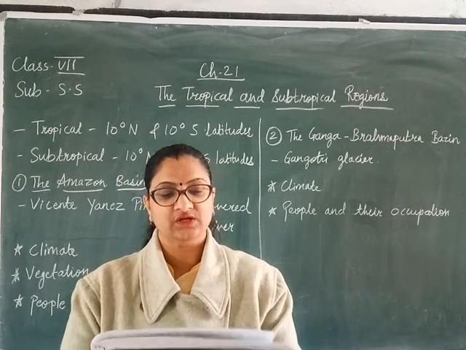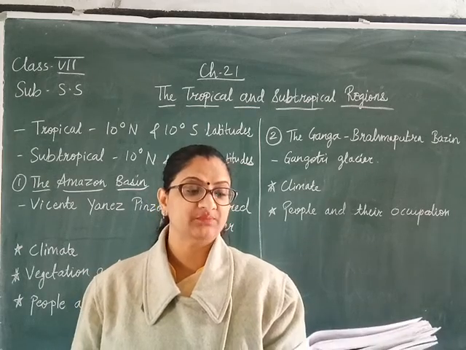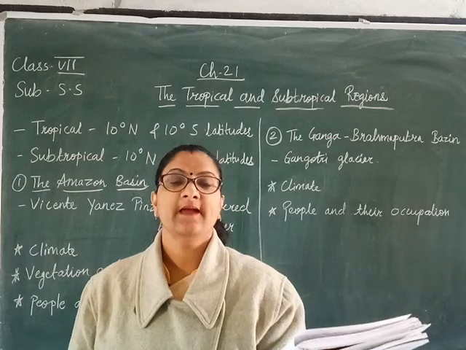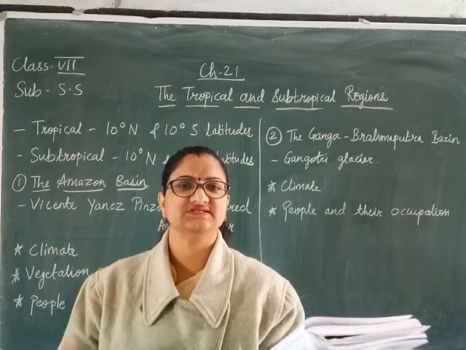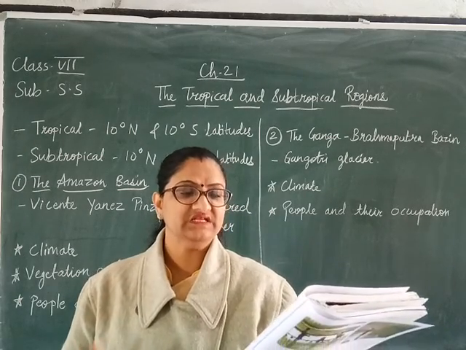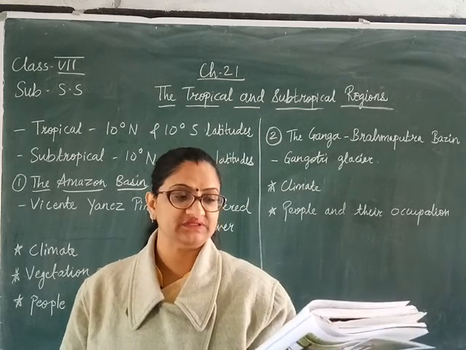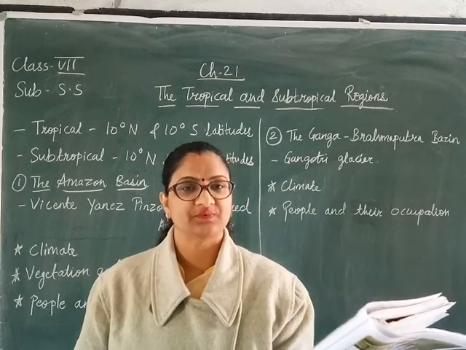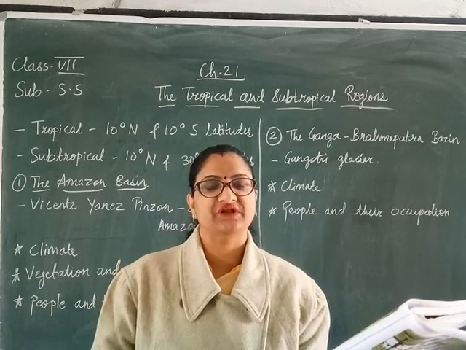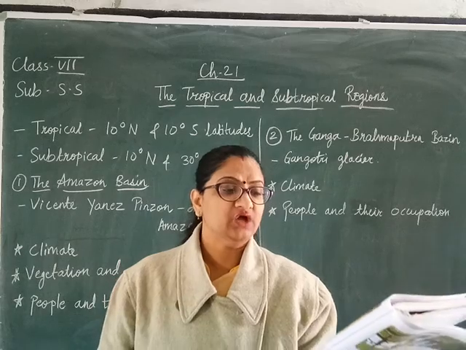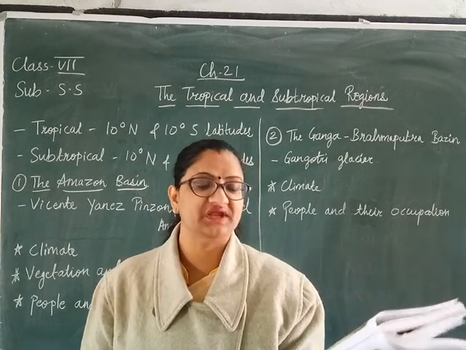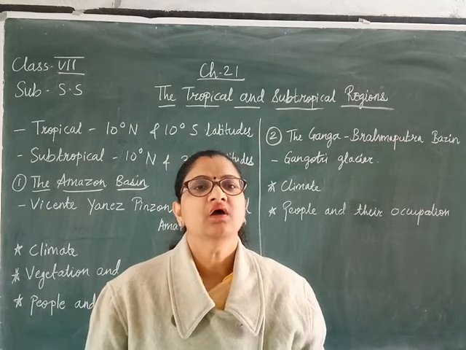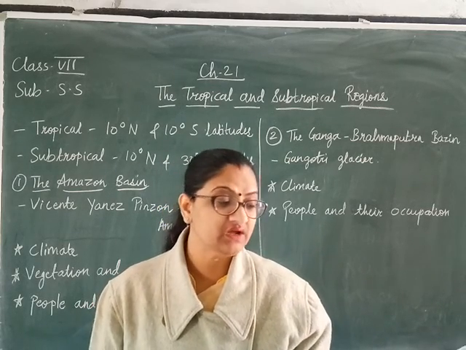The Ganga basin includes parts of Haryana, Uttar Pradesh, Uttarakhand, Bihar, West Bengal, Rajasthan and Madhya Pradesh. Which states is it flowing through? Haryana, Uttar Pradesh, Uttarakhand, Bihar, West Bengal, Rajasthan and Madhya Pradesh. Now this basin covers a much larger area than the Brahmaputra basin.